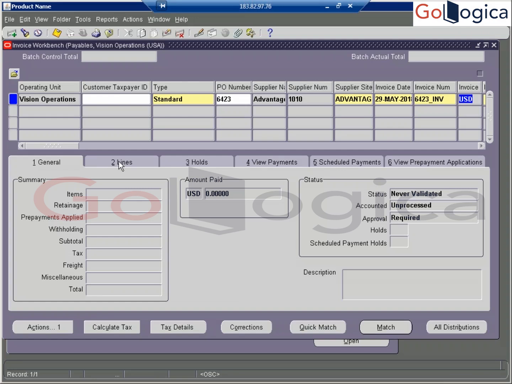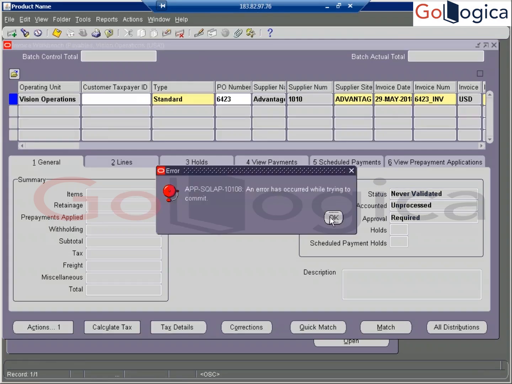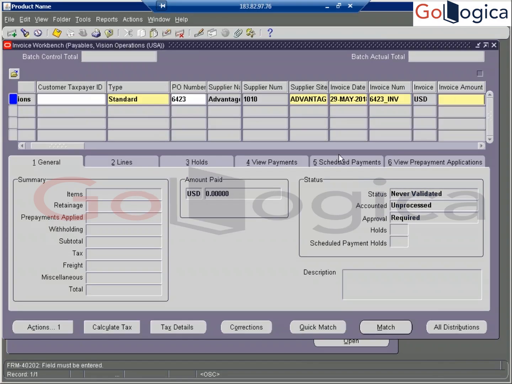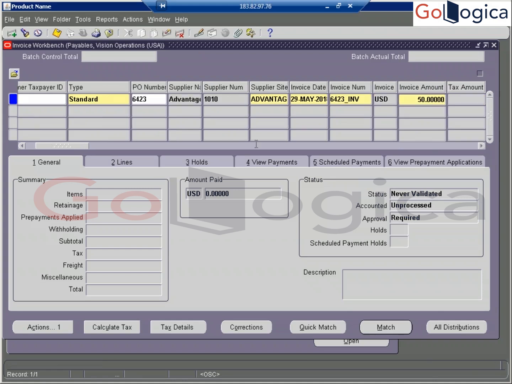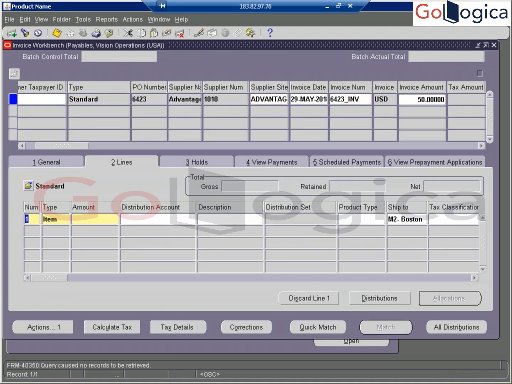Suppose initially I'm putting $50. Here we also need to make the tax. At the customer level we are receiving the tax from the customer; here we are paying the tax amount to the supplier. So initially I'm putting 50, now tax is going to be calculated. But in the real-time case, they calculate it in the PO itself.